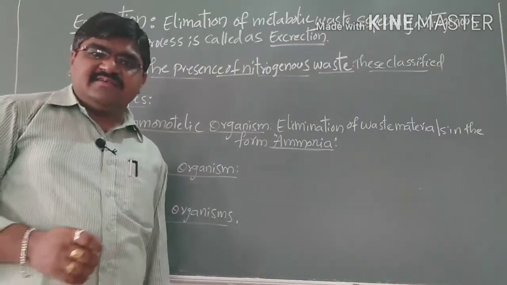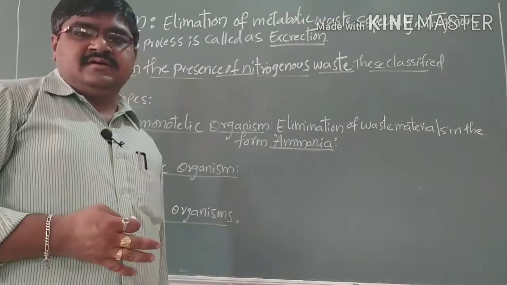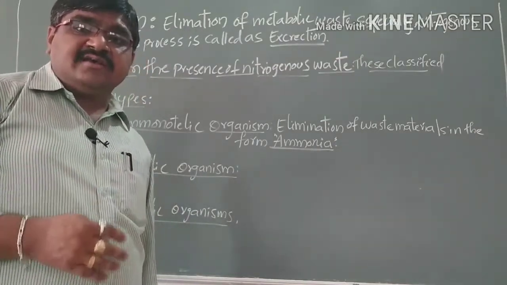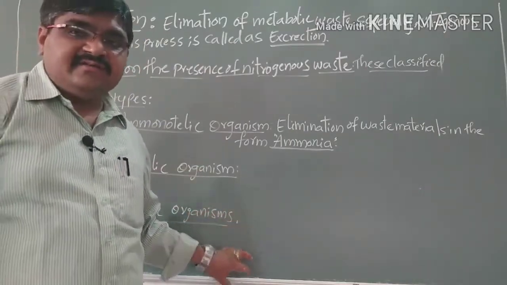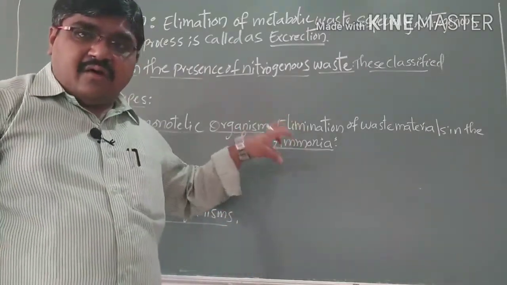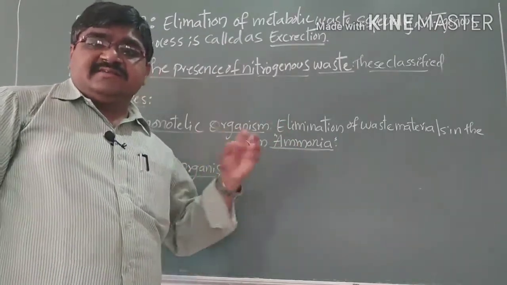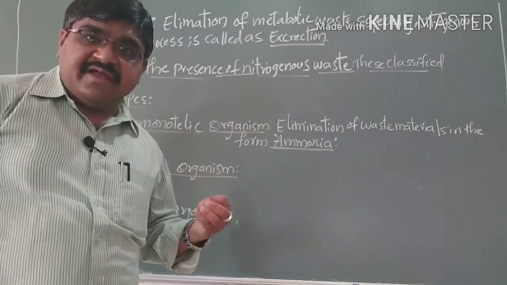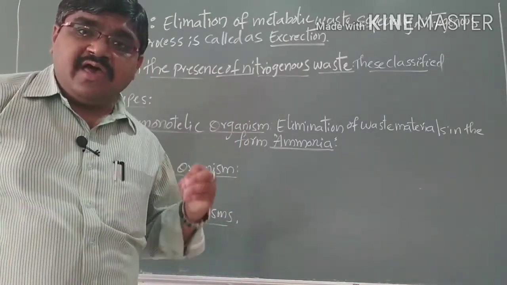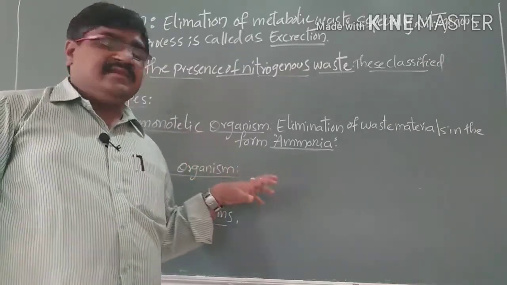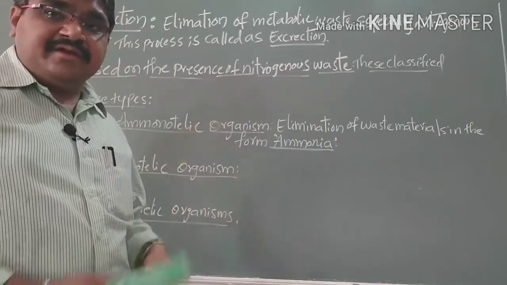That means ammonia is the main excretory waste material. Ammonia is highly toxic when compared to urea and uric acid. For the elimination of ammonia, a high amount of water is required. This can be seen in all aquatic invertebrates, and also tadpole larvae of amphibians.